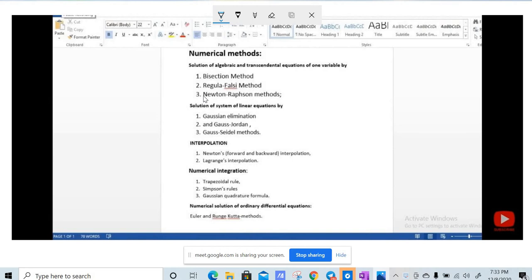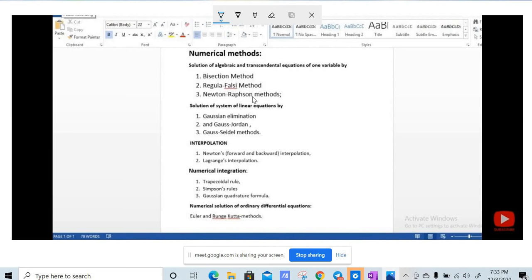Yes. So today you're going to complete the Newton-Raphson method. If you complete the Newton-Raphson method, the first heading will be over. That is, solution of algebraic and transcendental equations of one variable by bisection method, Regula-Falsi method, and Newton-Raphson method. I will also finish Gauss elimination in this video, because Gauss elimination is very elementary. In linear algebra we have reduced linear equations by Gauss elimination, right? It is the same method. So in this video we will finish the Newton-Raphson method and the Gauss elimination method.